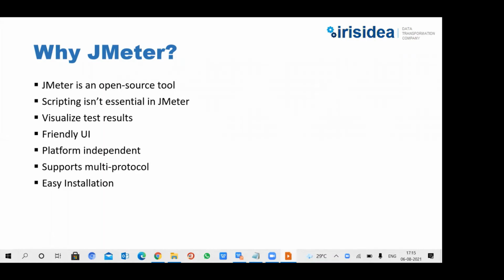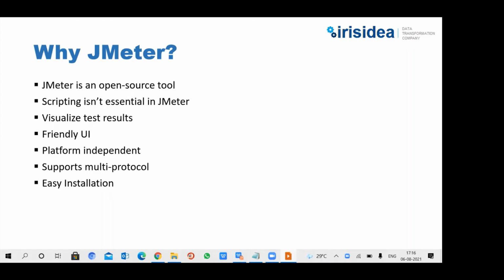Script is not required for all the testing, like for load and performance. For only functional testing, we can write script in Java. In Selenium, we can automate the web application end to end by writing script. Here, we don't require any scripting knowledge or any code.